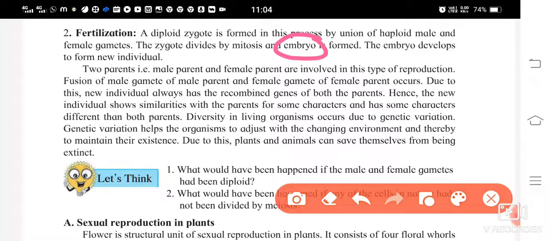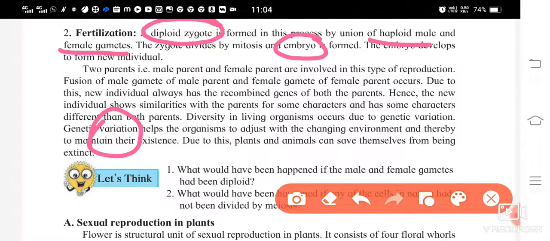The embryo develops to form a new individual. How was the embryo formed? Once again, the male haploid gamete and the female haploid gamete united with each other to form a zygote. A single zygote was formed.